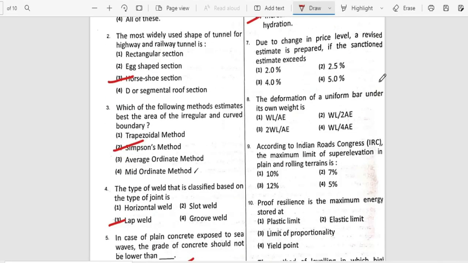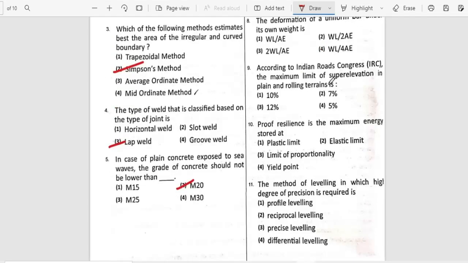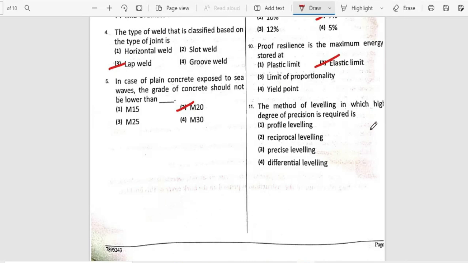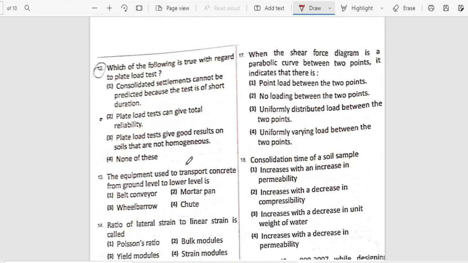Due to the change in price level, a revised estimate is prepared if the sanctioned estimate exceeds, option 4. The deformation of a uniform bar under its own weight is, option 4. According to IRC, the maximum limit of super elevation in plain as well as rolling terrain is, option 2. The proof resilience is the maximum energy stored, option 2. The method of leveling in which a high degree of precision is required is called precise leveling.